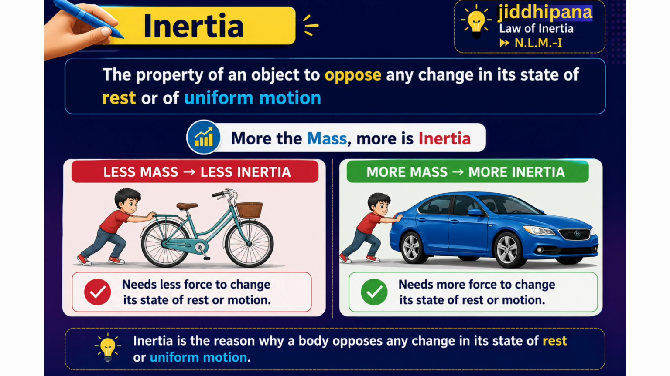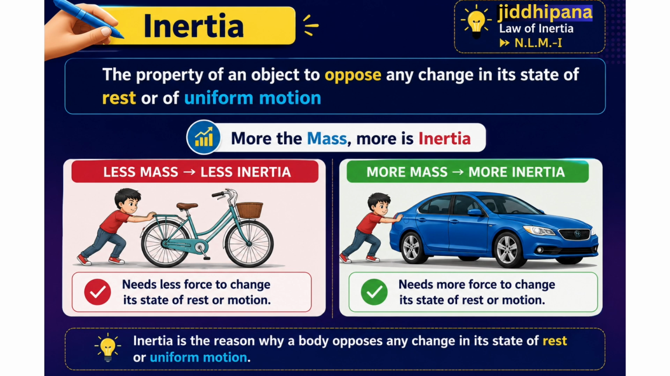The relationship between mass and inertia. But doesn't every object have the same amount of inertia? No. Look at the golden rule in the middle. More the mass, more is inertia. Inertia depends entirely on how heavy an object is. Let's compare the two examples on the screen.